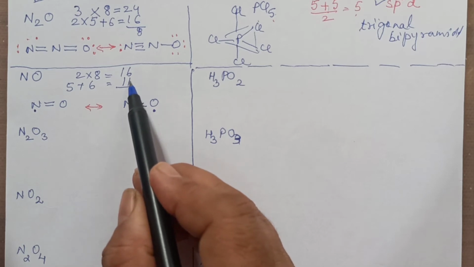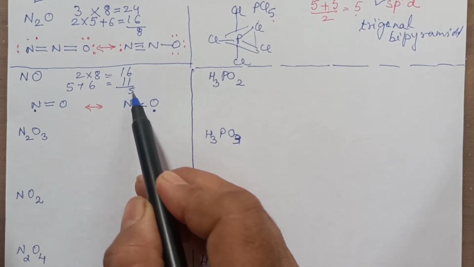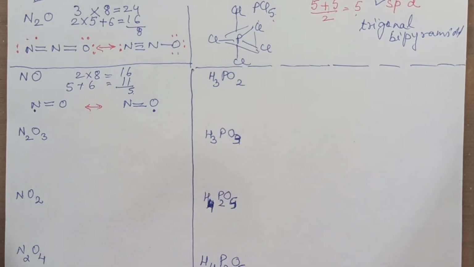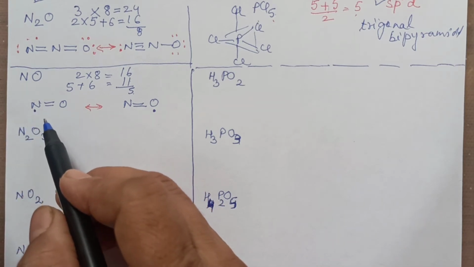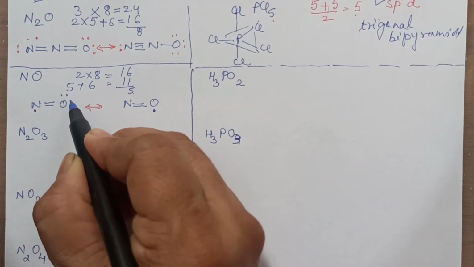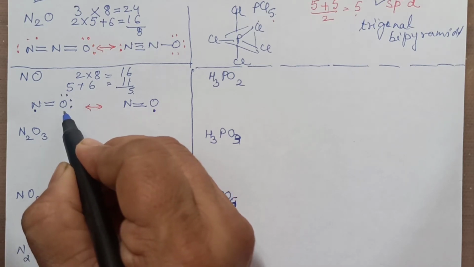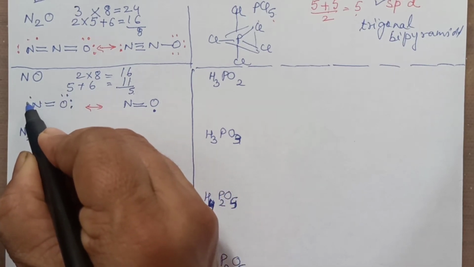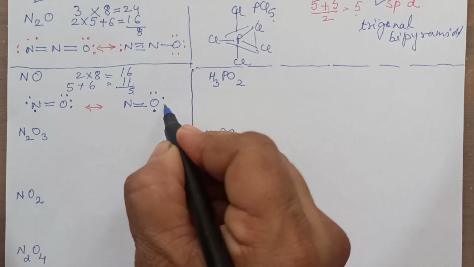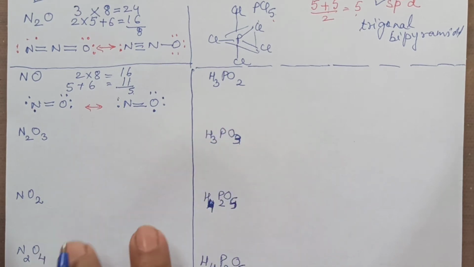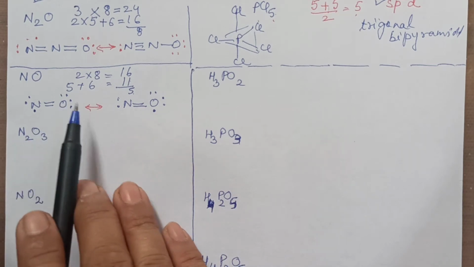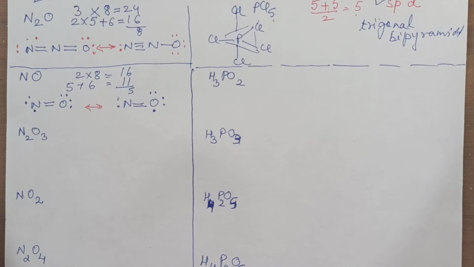We have actually 11. Out of 11, 5 we have used, so we are left with 6. 6 means we cannot complete the octet of each of the elements, right? Because we don't have that many electrons. So in such a case you try to complete the octet of oxygen, because that is more electronegative. So 6 dots means 4 you will put here, 2 here. Same way here you will put 4 this side and 2 this side. Now this octet cannot be achieved, it is having an odd electron. So that is the reason why we say nitric oxide, that is NO, is paramagnetic. If you remember, one of the questions was given.